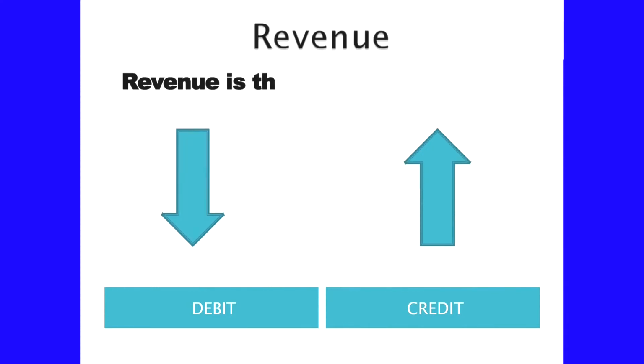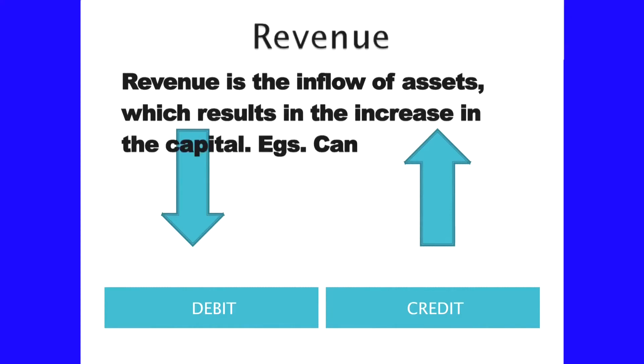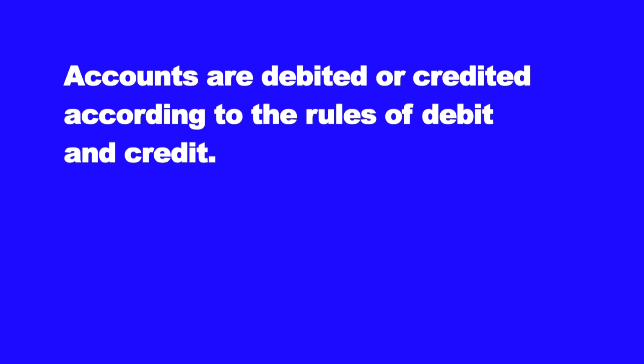What is revenue? Revenue is the inflow of assets which results in the increase in the capital. We can include rent received as a revenue, commission received also as a revenue. And now, we have to follow certain rules while recording. Accounts are debited or credited according to the rules of debit and credit.